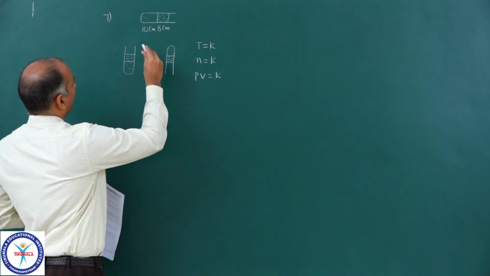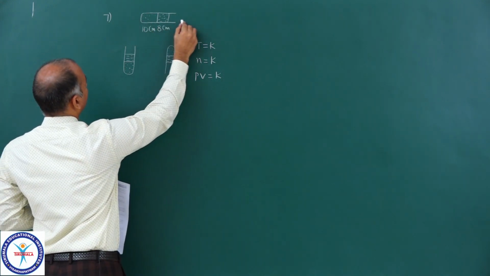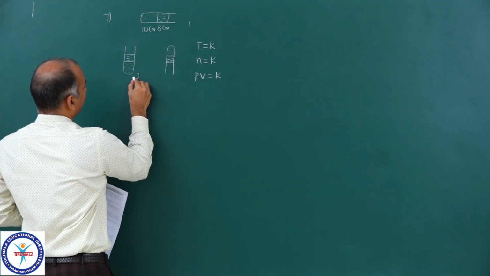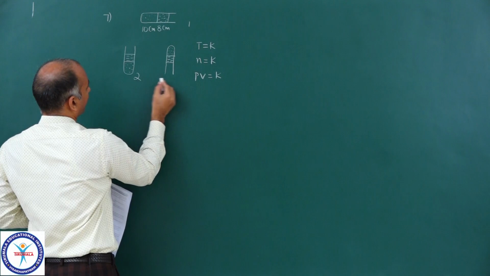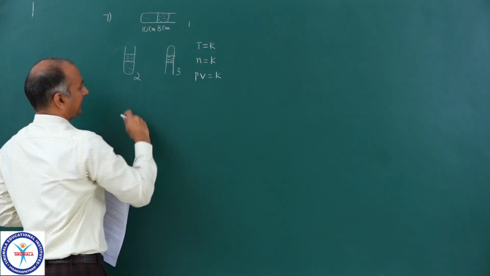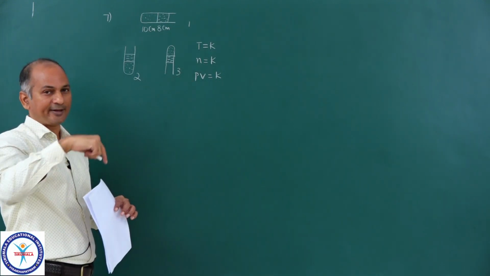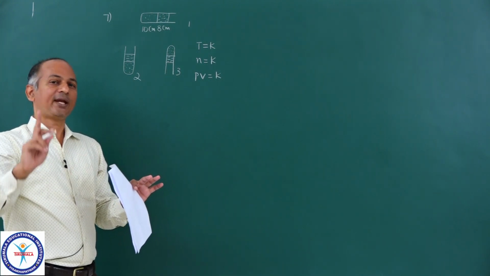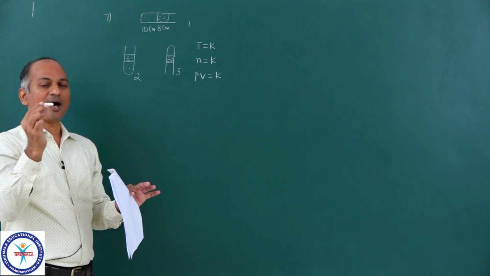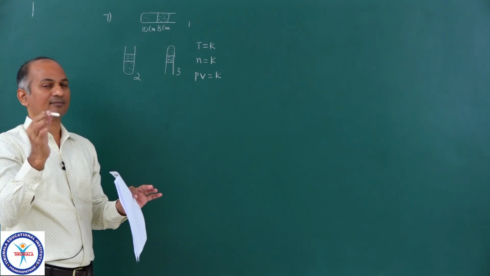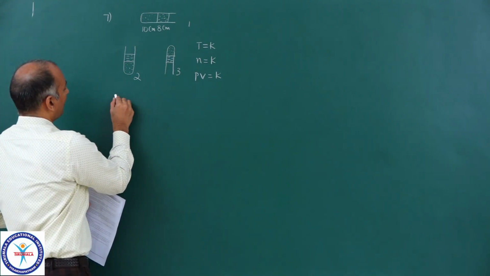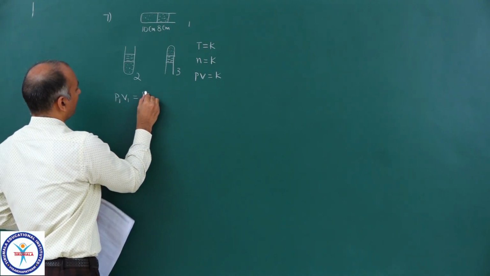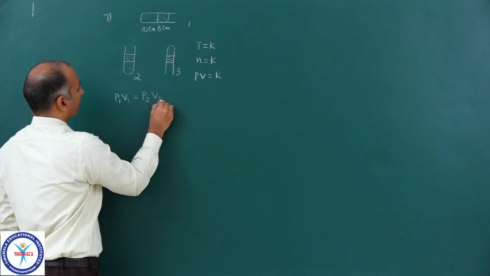So now see. Now let us say this is initial condition, condition 1. This is another condition 2, and this is another condition 3. Vertical with open end down, that is third condition. Vertical with open end up, second condition, and horizontal initial position, that is 1. So now we can write down one expression, P1 V1 is equal to P2 V2.